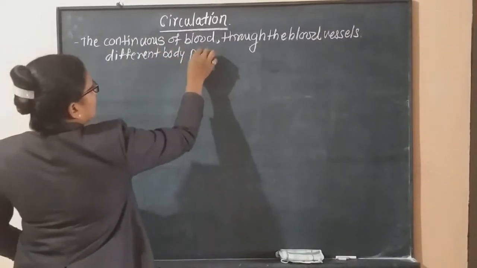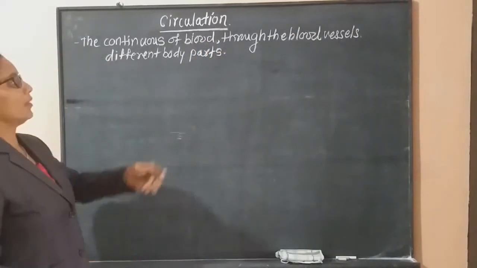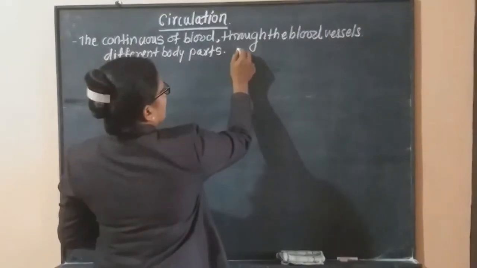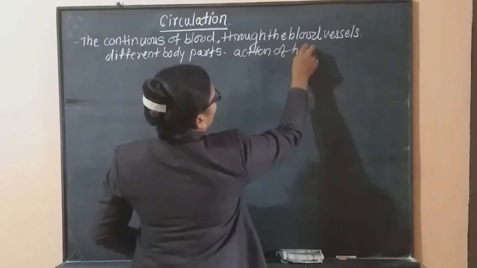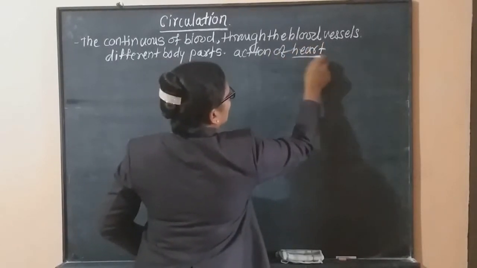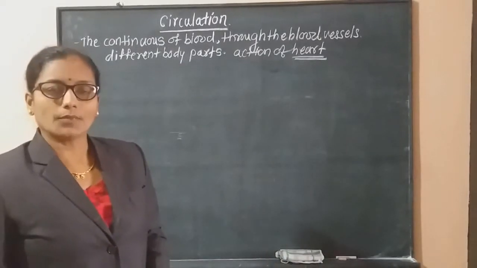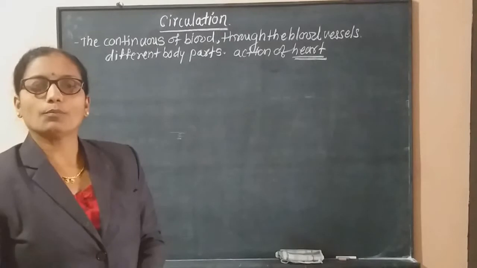This circulation of the blood through the closed system of blood vessels to the different body parts is under the action of the heart. Due to the pumping action of the heart, blood is continuously pumped inside our body.